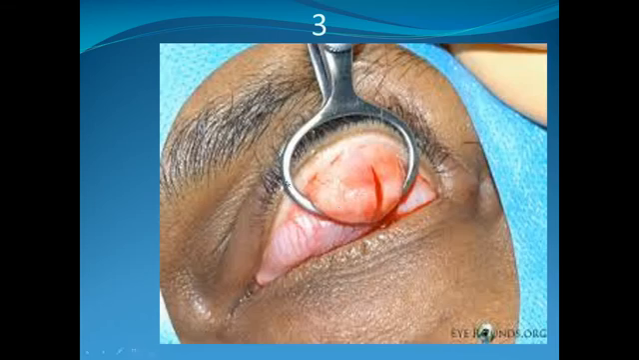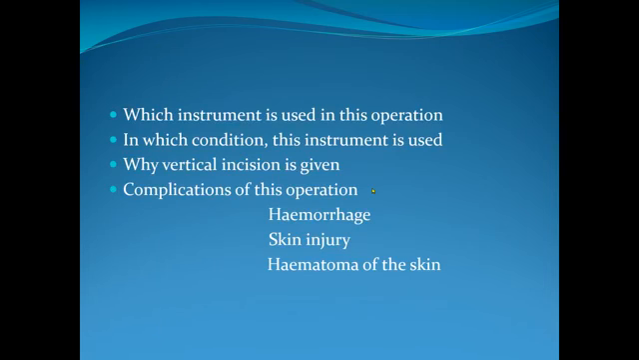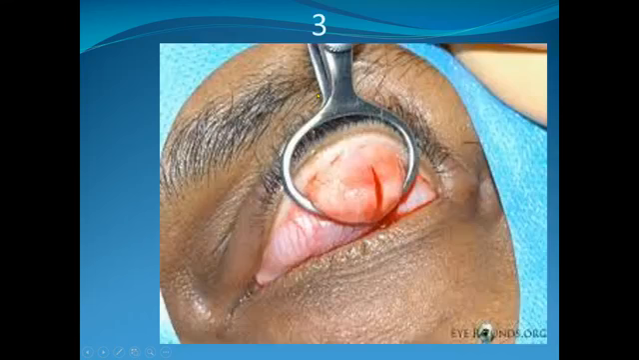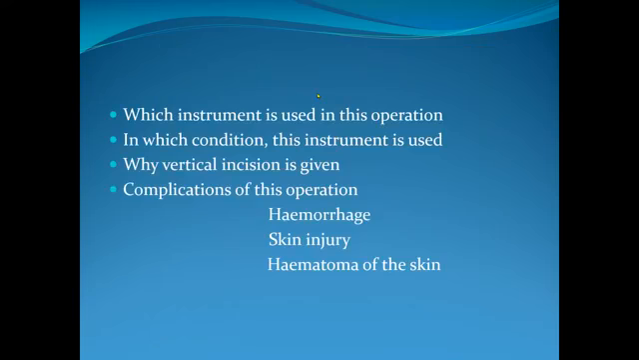What are they doing here? There is a chalazion clamp, there is an incision mark, a vertical incision mark. First the lid is everted, and then chalazion clamp and vertical incision. Which instrument is used in this operation? Chalazion clamp. In which condition is this instrument used? This is a chalazion.